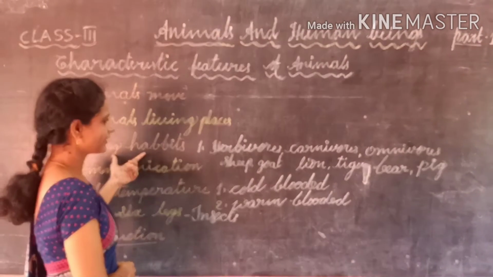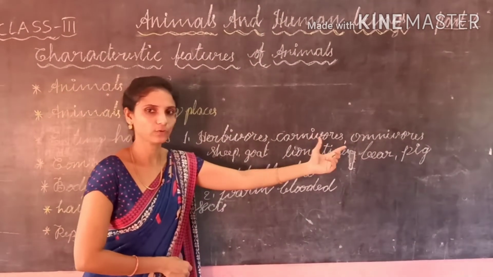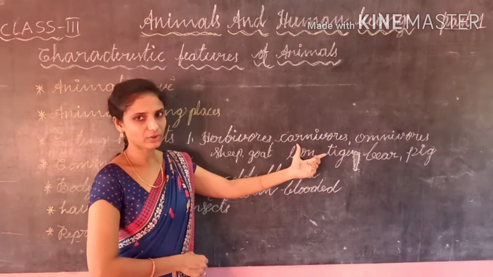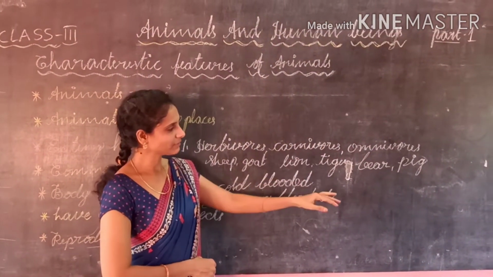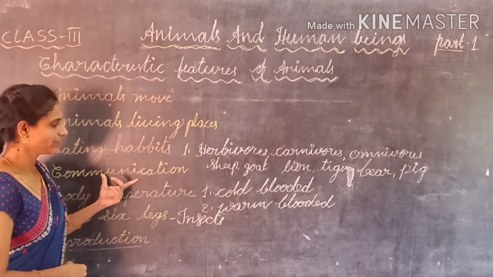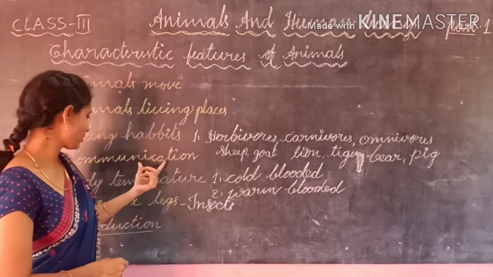And based on the eating habits, animals are divided into three types: herbivores, carnivores, omnivores. Plant-eating animals are called herbivores, flesh-eating animals are called carnivores, and animals that eat both plants and flesh are called omnivores. So animals communicate with each other by making different sounds.